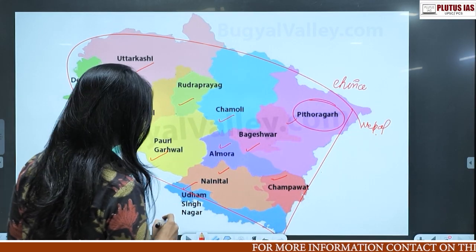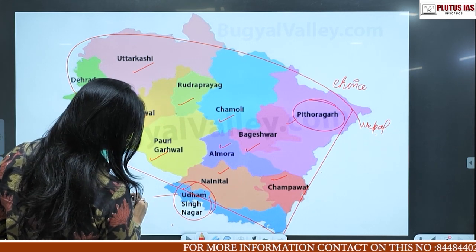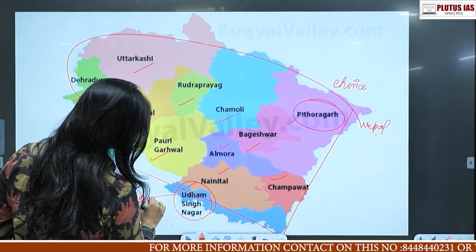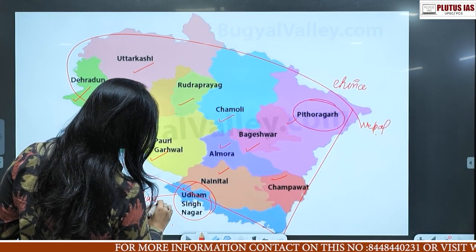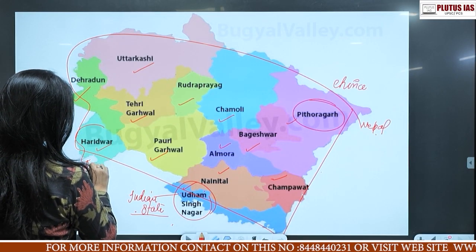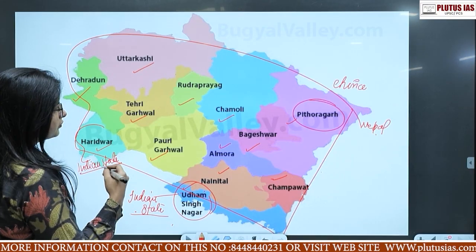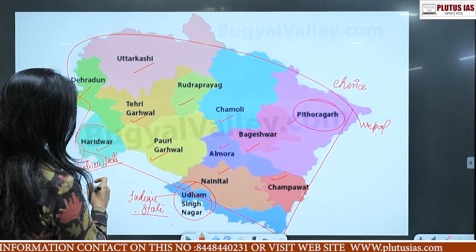Udham Singh Nagar has a border with an Indian state. Haridwar, again, has a border with an Indian state. So we are trying to understand which have an international border and which have a domestic one.